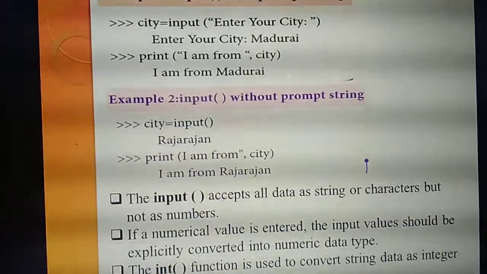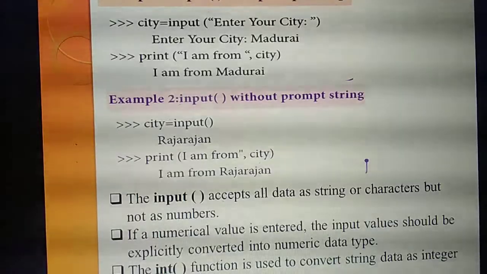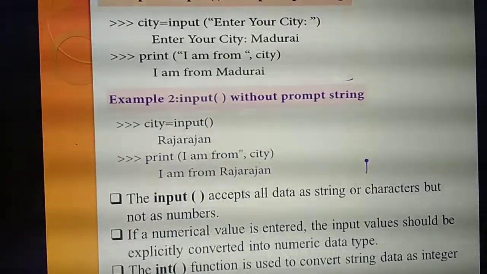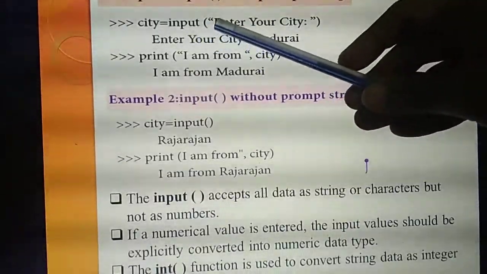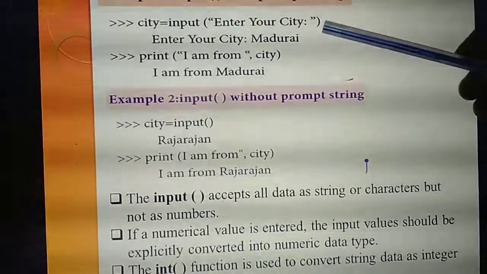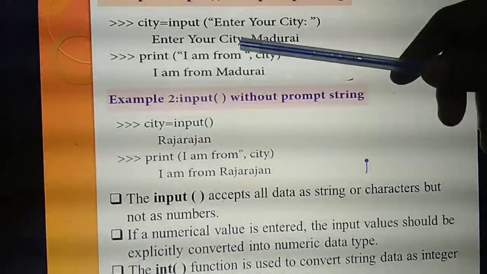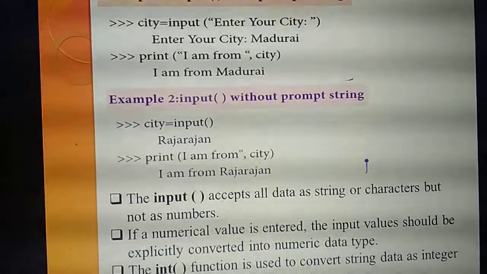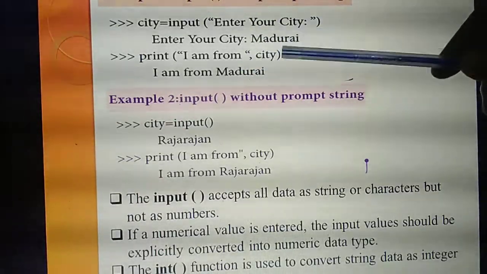So what's the use of this input function? It will accept the data from the user, at which time? At runtime. In this example, inside the input function I am giving the prompt string "Enter your city." So what output will you get? "Enter your city." In which place am I giving this input? At runtime on the output screen: Madurai.